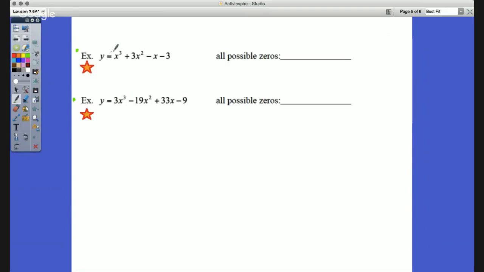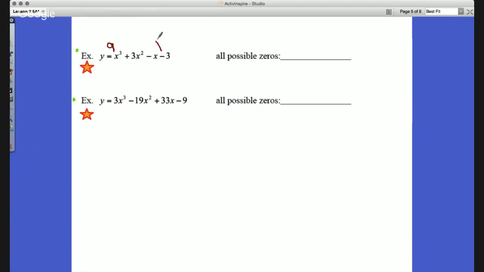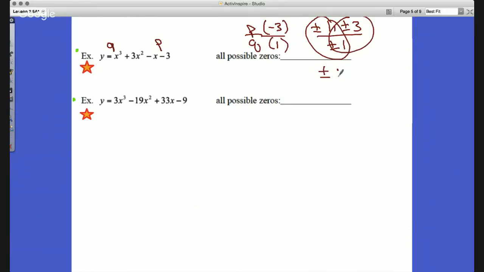Check out this one. Again, just like we did before, this right here is our Q. This is our P. So we're going to do P over Q. P would be -3. Q would be +1 because that's our lead coefficient. My factors on the top would be plus or minus 1, plus or minus 3. Factors on the bottom are just plus or minus 1, nothing else. So I have 1 over 1 and 3 over 1. So my possible roots are plus or minus 1 and plus or minus 3.